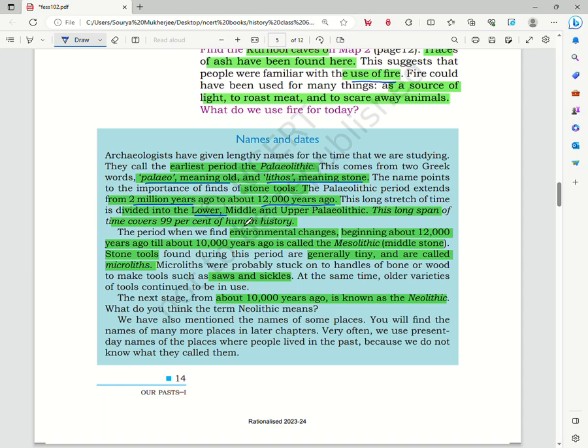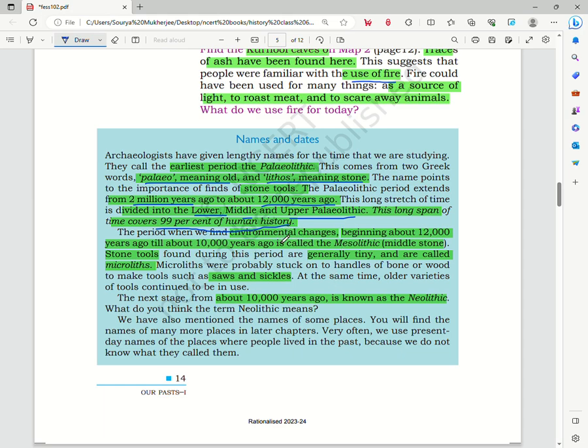That is the lower, middle, and upper Paleolithic. And we also find that this whole Paleolithic age covers almost 99% of our human history. So it is quite significant.